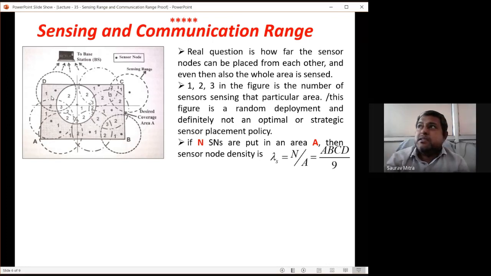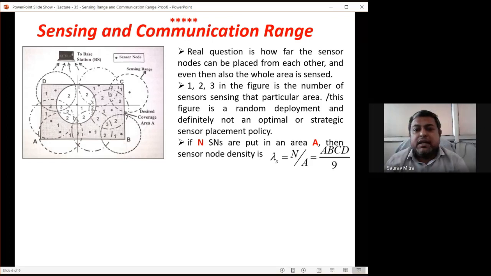So overlap occurs, and overlap is allowed. In this case, I can find that if I apply 9 policemen, that will cover the whole ABCD area. But there is a formula for that, and that formula is a very simple formula. We are going to prove that. So the real question is how far the sensor nodes can be placed from each other, and even then the whole area is sensed.